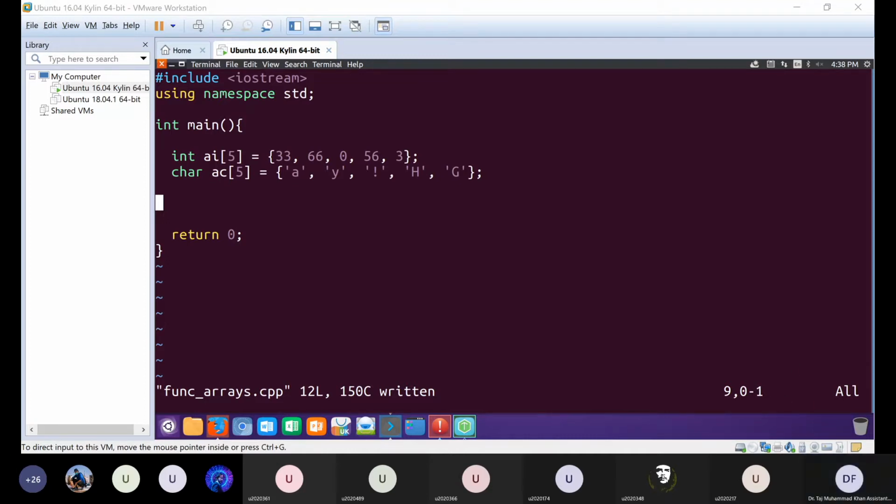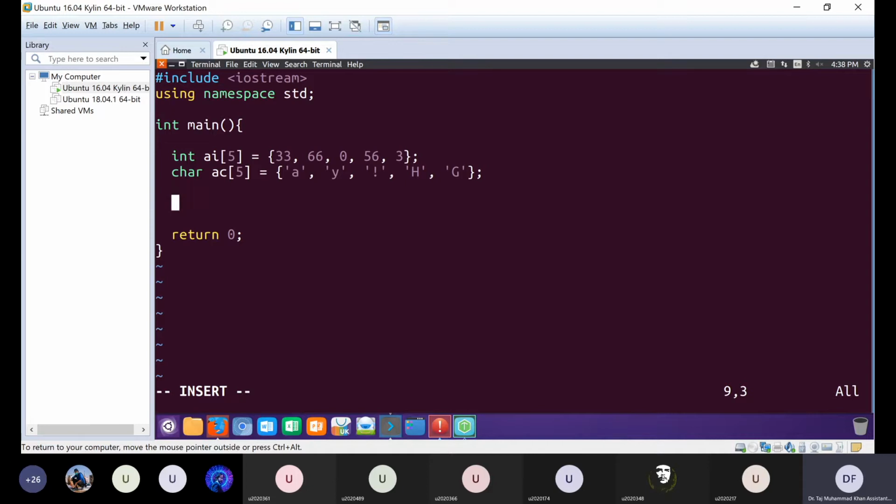So let us go ahead and do something here. Let's say we remember the sizeof operator, which could tell us the size of the variable in RAM, how many bytes this variable is taking in RAM.